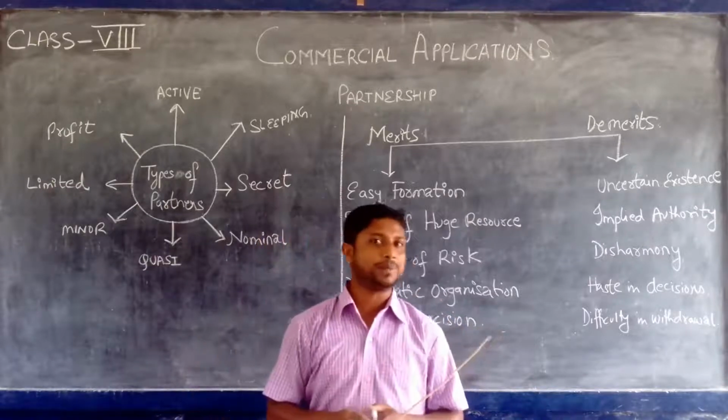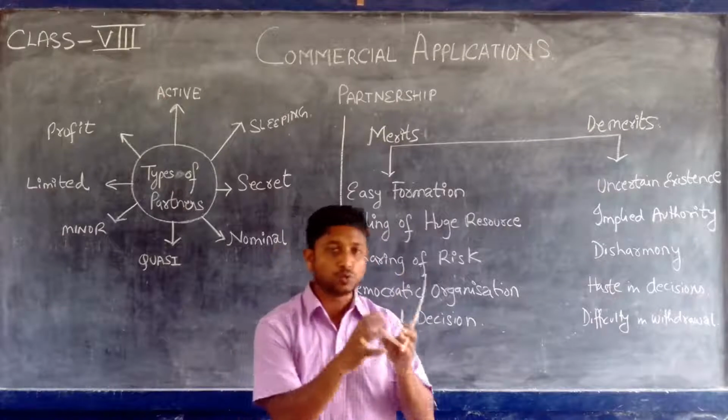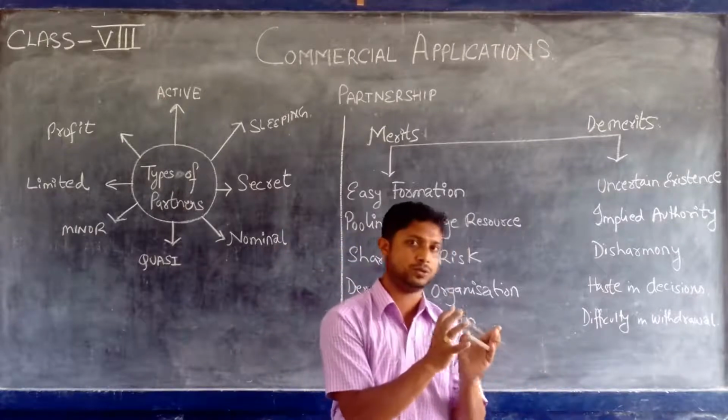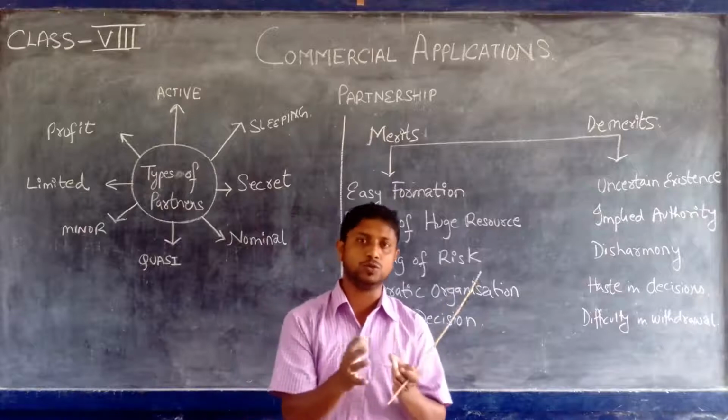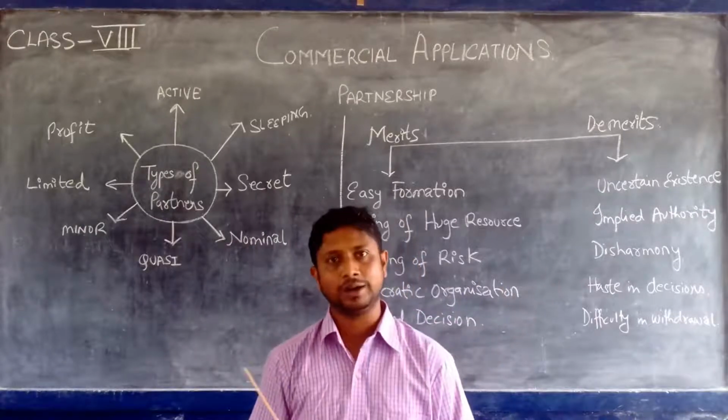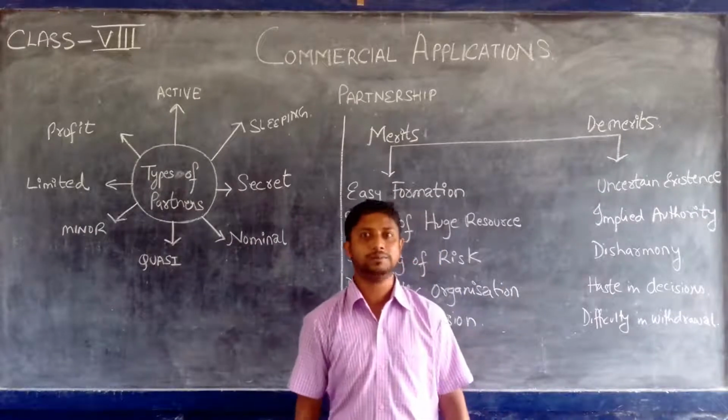The recap is, what is a partnership? Partnership is a business between two or more people, minimum two. If it is one, then it becomes a sole proprietor. Minimum two who have voluntarily come together and agreed upon to start a business.